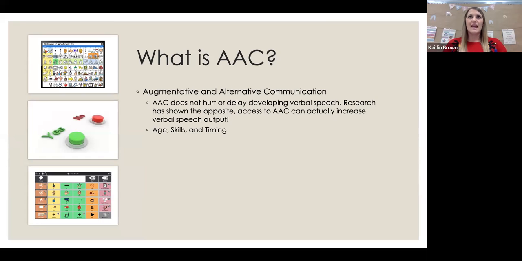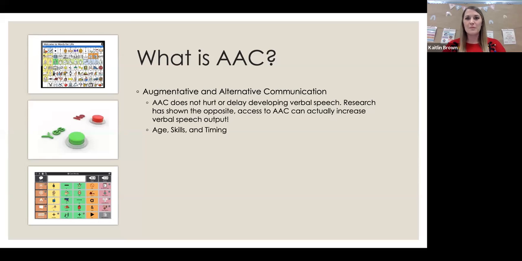Of course, age is certainly a factor. The earlier you introduce, the better, right? Because if we notice early on, we're working with an individual, say they're 2 years old, in private practice, or maybe you're seeing them in early Head Start, you can start introducing those things to them right away. With the use of AAC, we often see a big decrease in those negative behaviors that we see from a lot of our students.